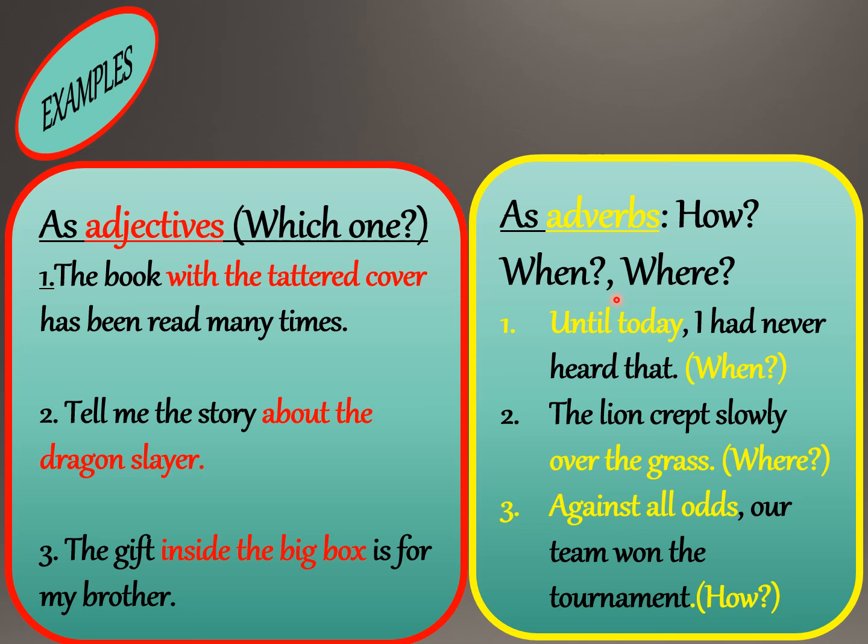Now, as adverbs, how? They answer the questions how, when, and where. Until today, I had never heard that. When? Until today. So, adverb of time. The lion crept slowly over the grass. The lion crept slowly where? Over the grass. So, it is acting as an adverb as it is answering the question where? Adverb of place. Against all odds, our team won the tournament. How did the team win? The team won against all odds. The manner in which they won. So, it is an adverb phrase.